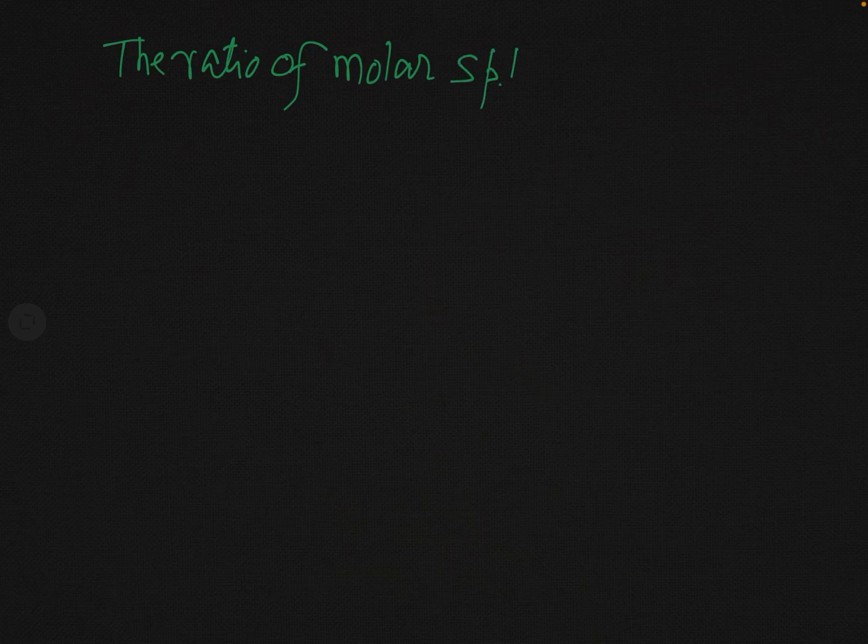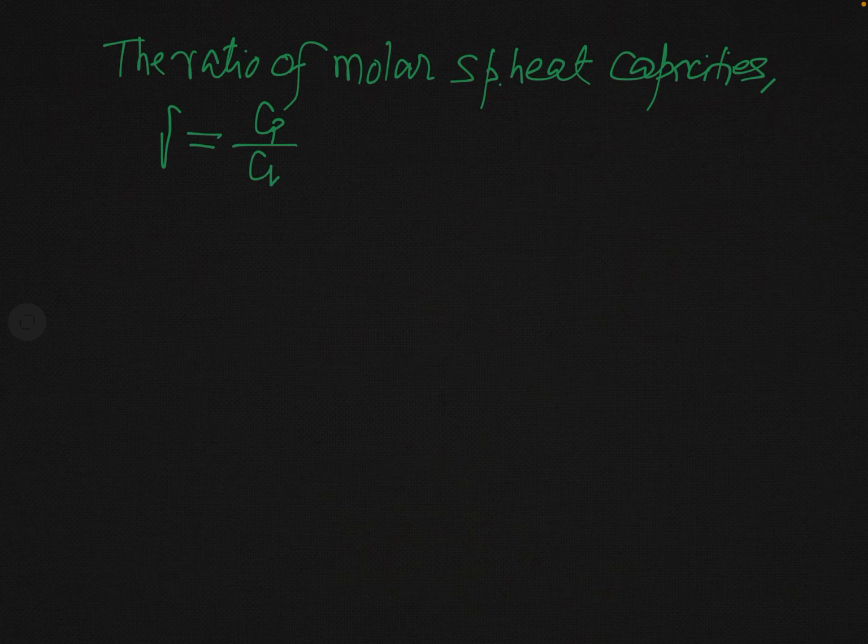In fact, the ratio of Cp and Cv is also known as adiabatic exponent. So, the ratio of molar specific heat capacities, we denote it by the symbol gamma, and this gamma is simply Cp over Cv.